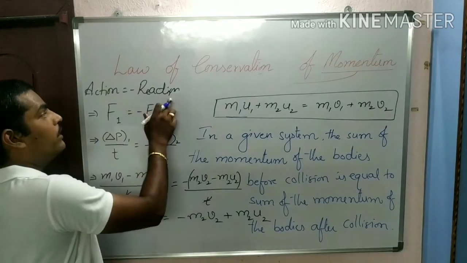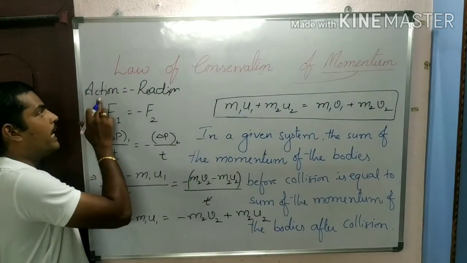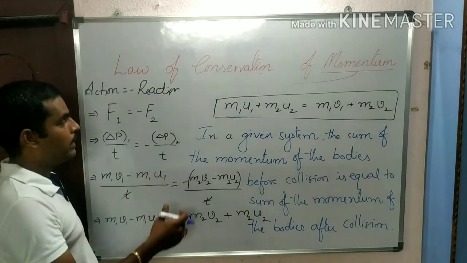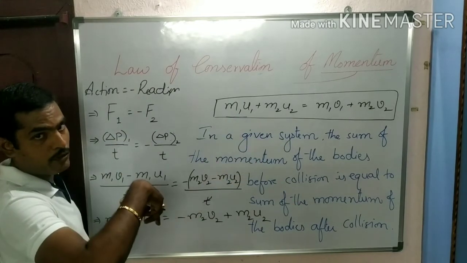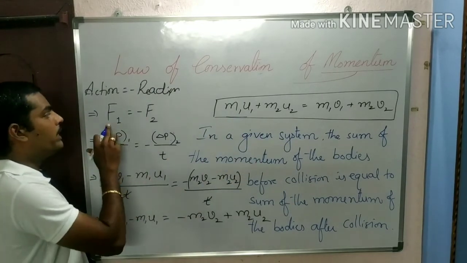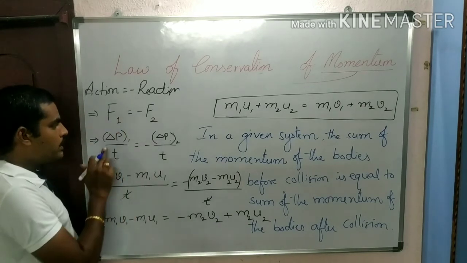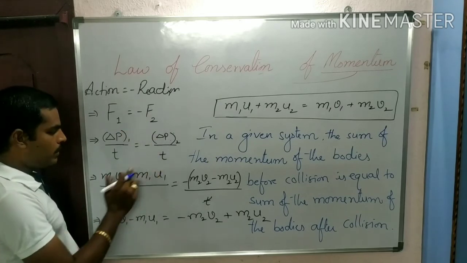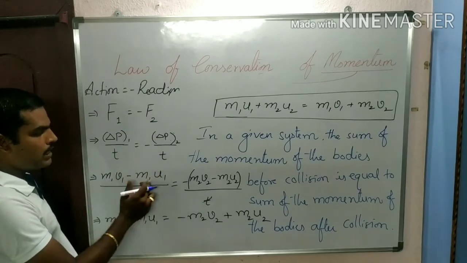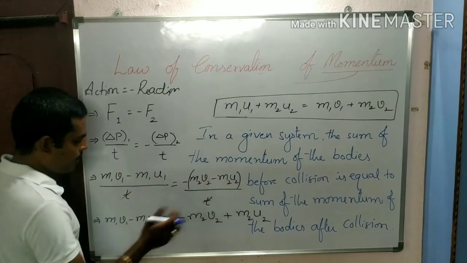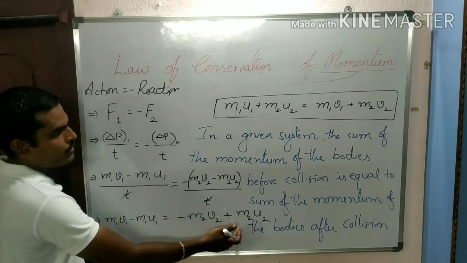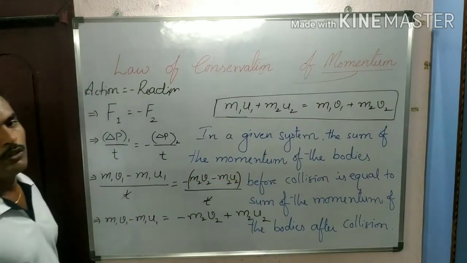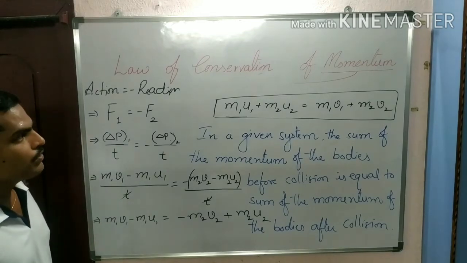So we have applied Newton's third law. From Newton's third law, what can you write? Action is equal to minus reaction. Action is the force applied by the first object on the second one. At the same time, the second object also applies a force on the first one in the opposite direction. So I am writing F1 is equal to minus F2. F1 is delta P by t, the rate of change of momentum, and F2 is also delta P by t. The t cancels, and in simple terms we write m1 u1 plus m2 u2 is equal to m1 v1 plus m2 v2. Right? This is the law of conservation of momentum.